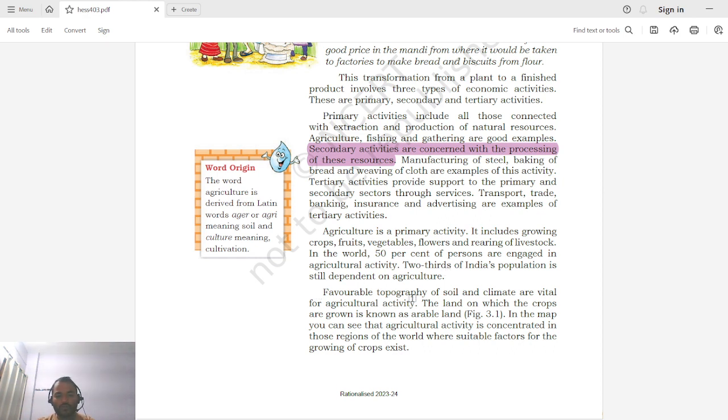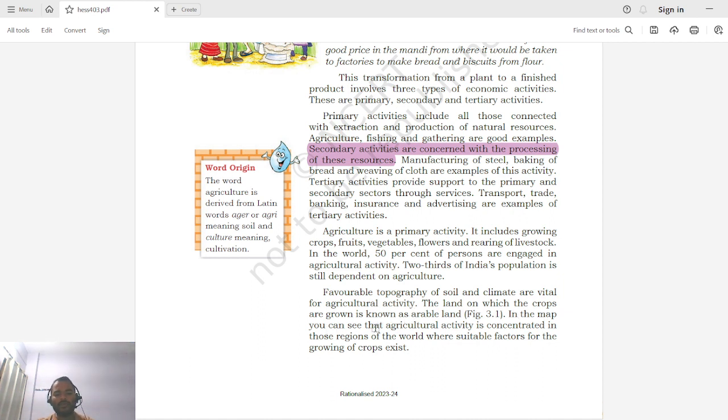So favorable topography of soil and climate are vital for agricultural activities. So there are two major inputs required for this agricultural activity. First is the type of soil. So if there is good soil, you can prefer agriculture, and also climate. So there should be proper rainfall patterns and availability of water. So these are the two major things required for agricultural activity. The land on which the crops are grown is known as arable land. So the land on which we can grow crops, these are known as arable lands.